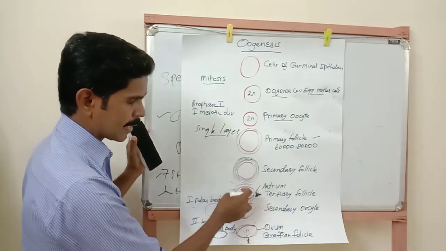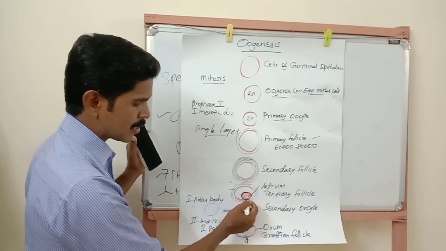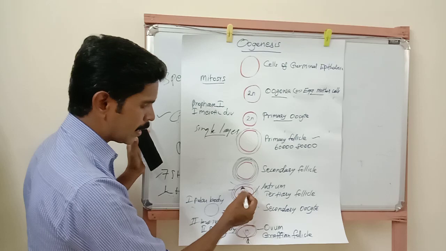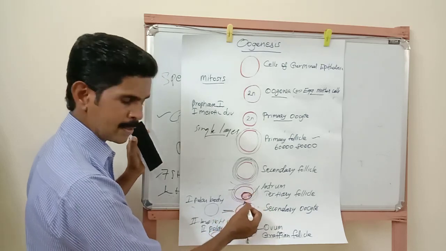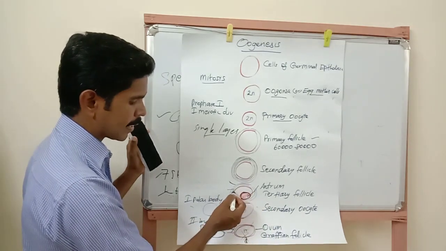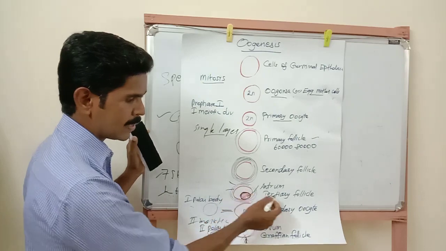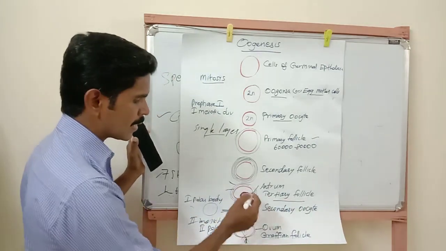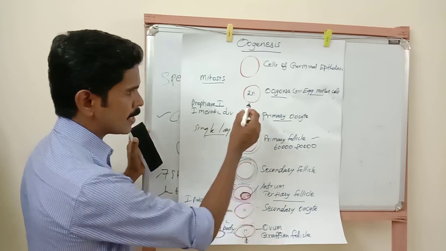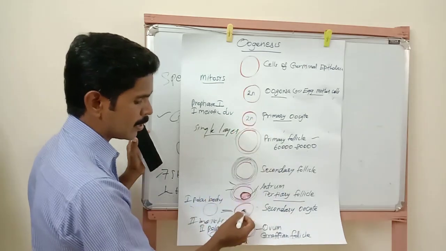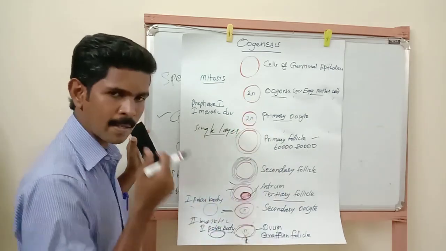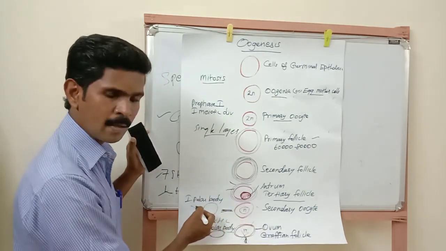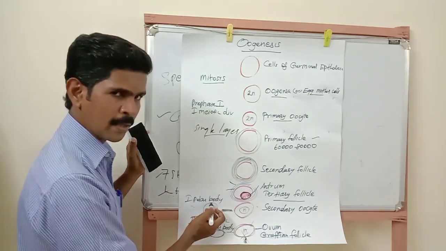Inside the secondary follicle, a fluid-filled space is developed. It is called the antrum. Now two theca layers are covering this stage: one is the theca externa, the second is the theca interna. Now this stage is called the tertiary follicle. Understand? Inside the tertiary follicle, the primary oocyte is converted into a haploid secondary oocyte. At this time, one more structure is developed. It is called the polar body, the first polar body.